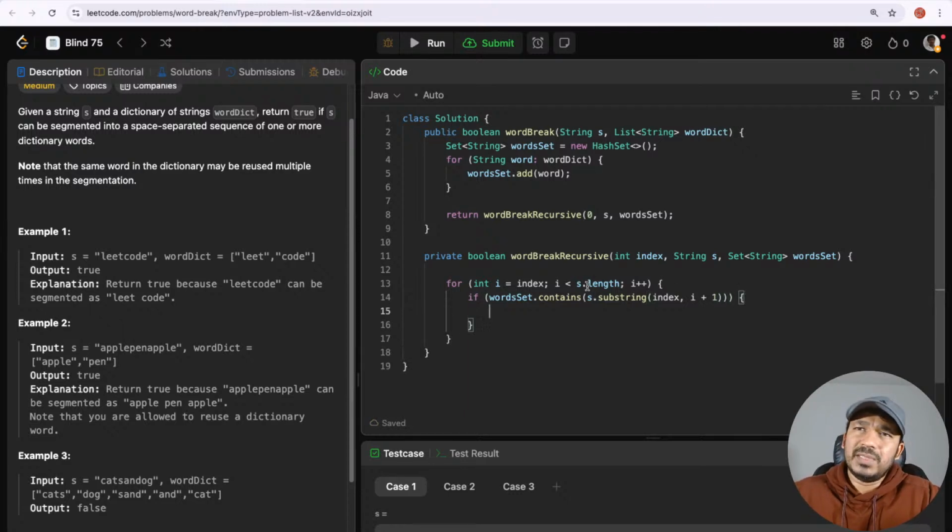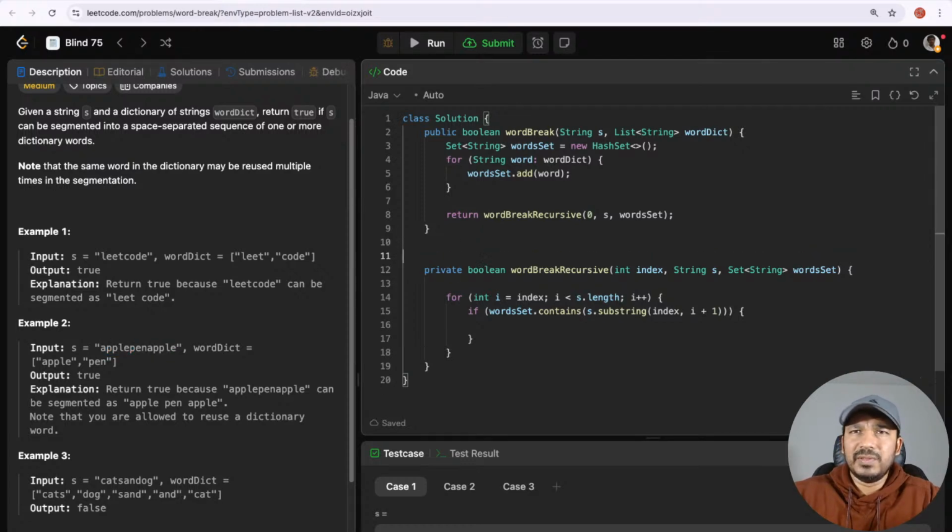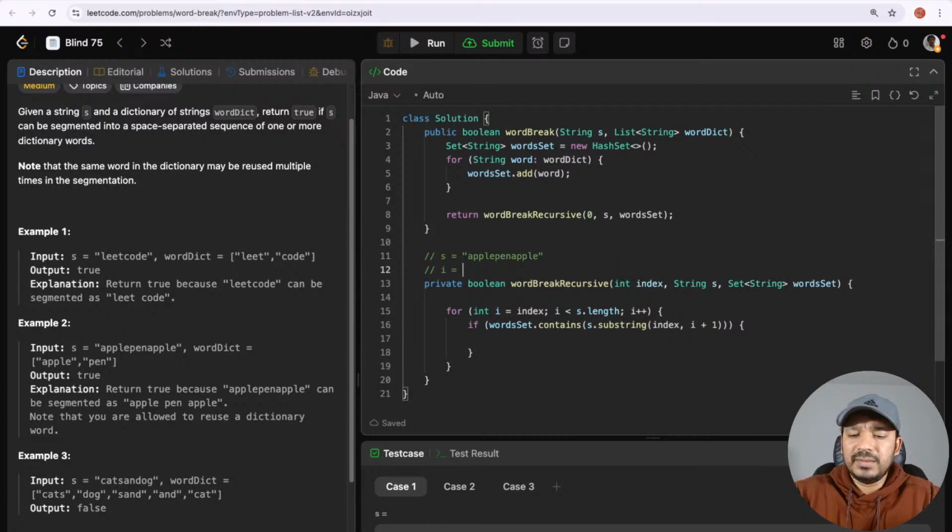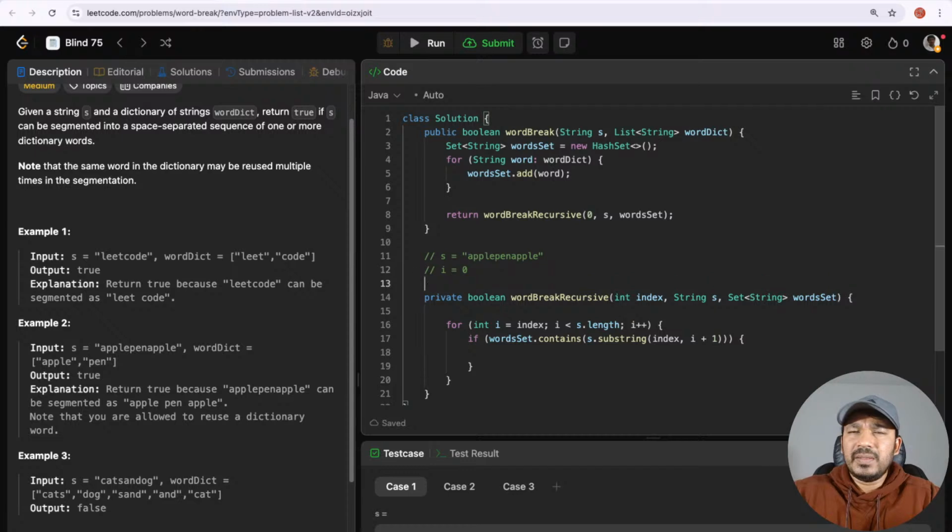Here I'm checking, okay, the current word, like I'm iterating through this word. Let's say the word was pen apple. So if this was the word, and then i is equal to 0. And then what do we have? First thing is index is equal to 0, and we are initiating i as index, which is 0. And then wordSet contains all these values, apple and pen.